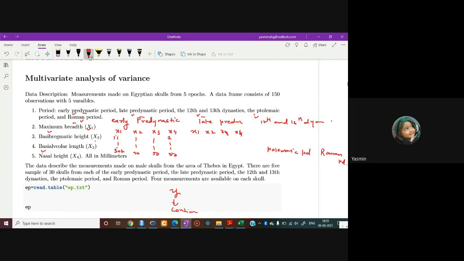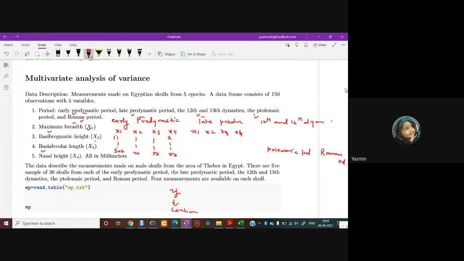I will show the data later, but the data is given in the type which I have shown here. So we have, as I told you, 5 types of periods which represent the explanatory variable, and 4 types of measurement of the male skull for each period represent the response variable. Here the response variable is not a single variable, it has 4 components, right? So in this case the function which we use is MANOVA, meaning multivariate analysis of variance.